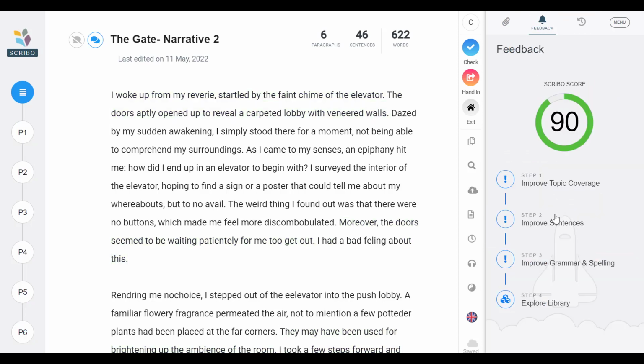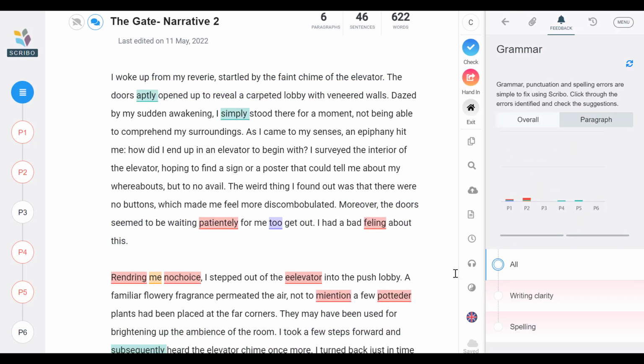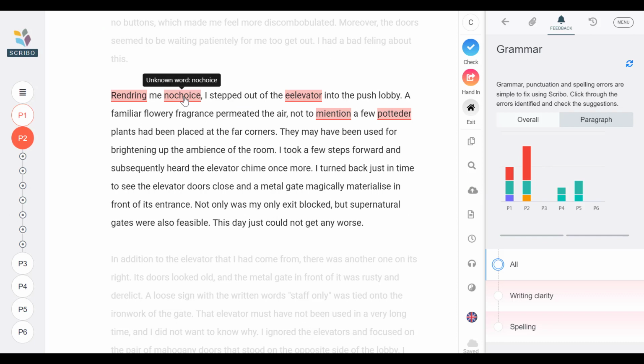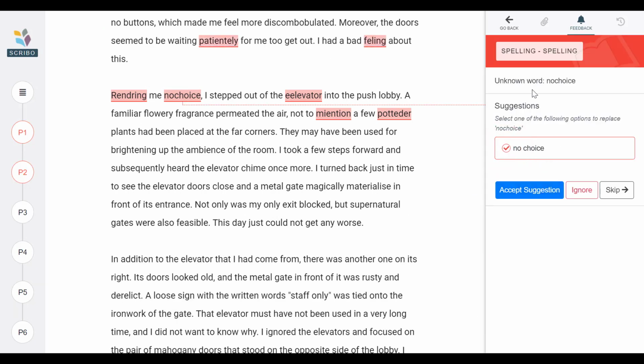Let's have a look at some more feedback, like grammar and spelling. Now I lost 5 marks here for grammar and spelling, and as you can see I've made some silly mistakes. When you click on these words, we'll give you a suggestion.